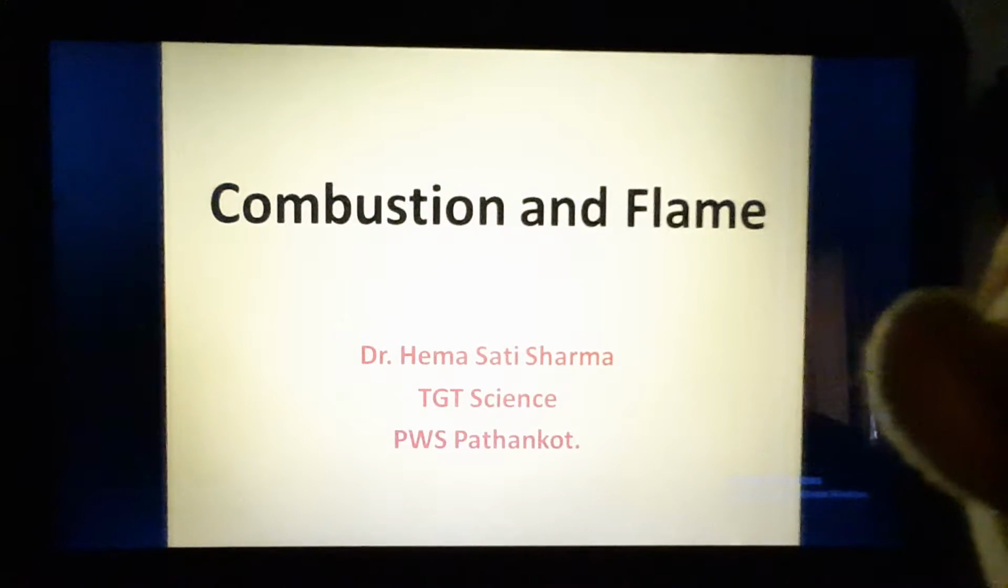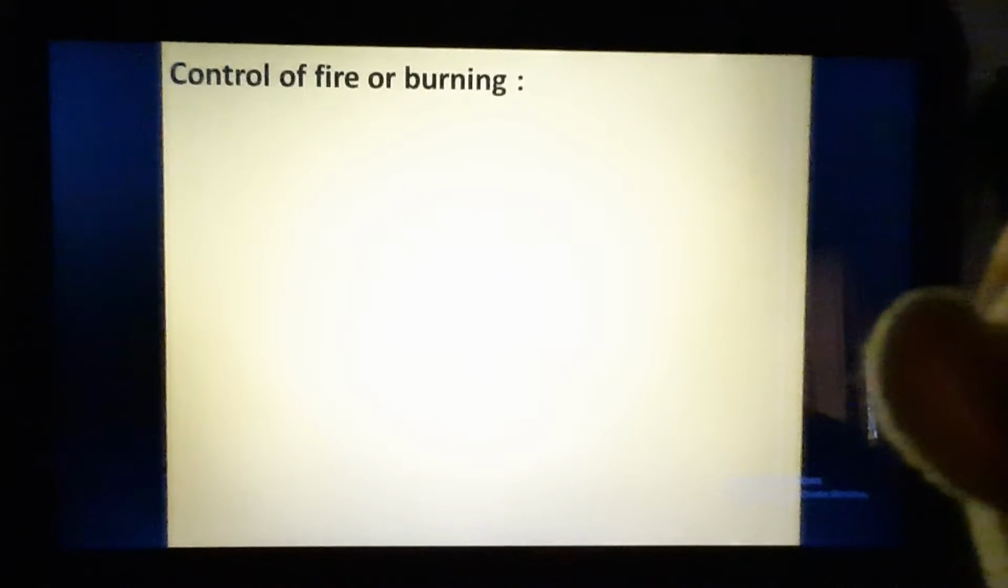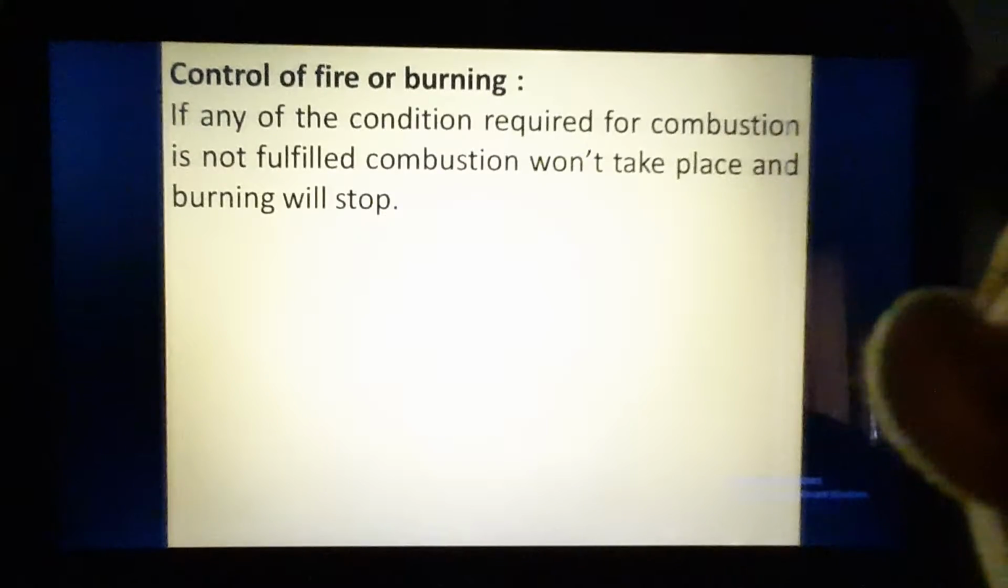We have already discussed the definition of combustion, terms which are used while studying combustion, and the conditions which are required for combustion. Now today we will be discussing the topic of control of fire or burning. That is, in case of fire, how do we control the fire or burning? So, if any of the conditions which are required for combustion is not fulfilled, combustion won't take place